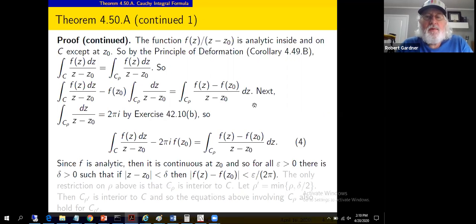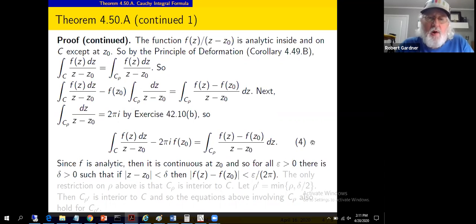All right. Now, we know the integral over C sub rho of 1 over z minus z sub 0 is 2 pi i. That's one of the exercises. Notice the f of z is gone here. It's just this little piece of the integrand. The value of that integral is 2 pi i, exercise 42.10 part b, I suppose. So we can replace this integral with the value 2 pi i, giving the integral we're interested in minus f of z sub 0 times 2 pi i equals this right-hand side, equation 4.